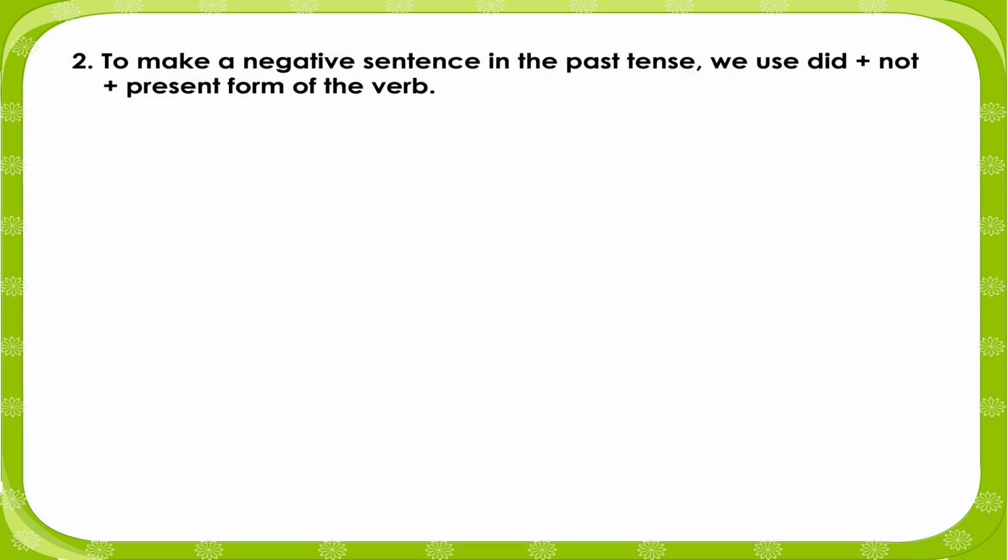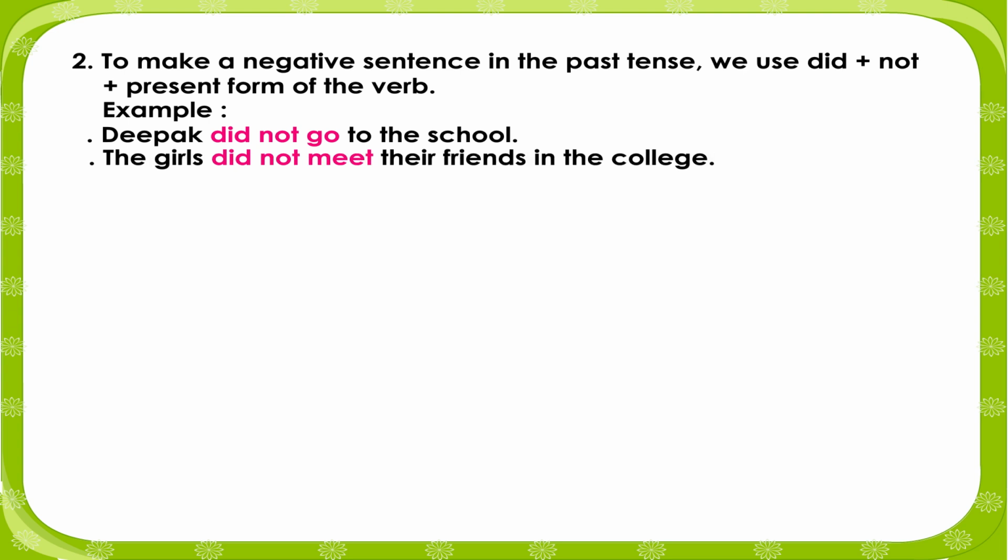To make a negative sentence in the past tense, we use did plus not plus present form of the verb. Example: Deepak did not go to the school. The girls did not meet their friends in the college. Azhar did not score a century.